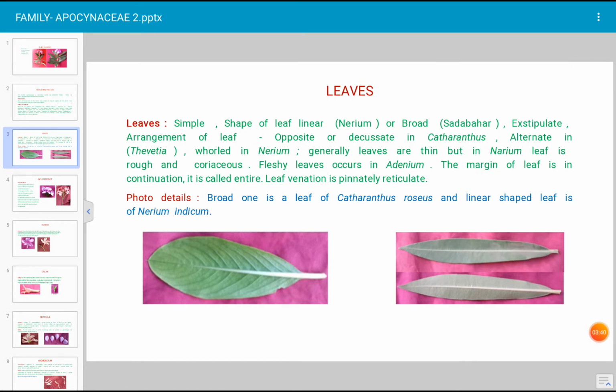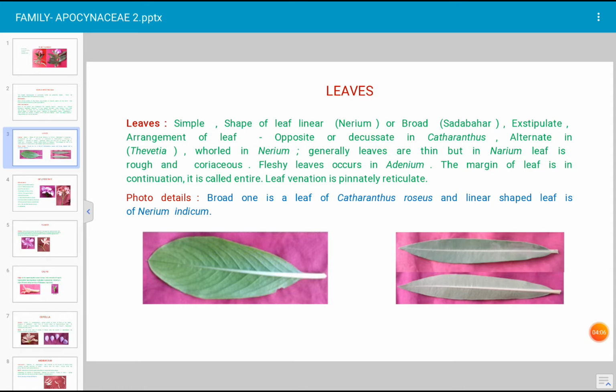Which type of leaf occurs in the family Apocynaceae? The leaf is simple. Why is it called simple? When the leaf has only petiole and lamina. What is petiole? Petiole is the stalk of the leaf, and the upper green part of the leaf is called lamina. When the leaf has only petiole and lamina, the leaf is described as simple.